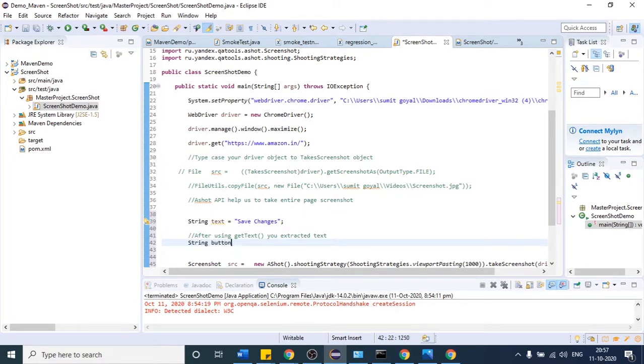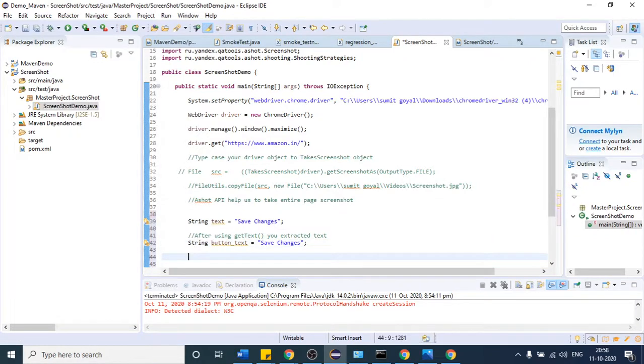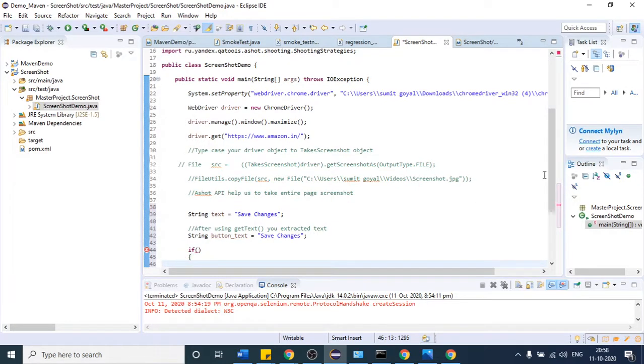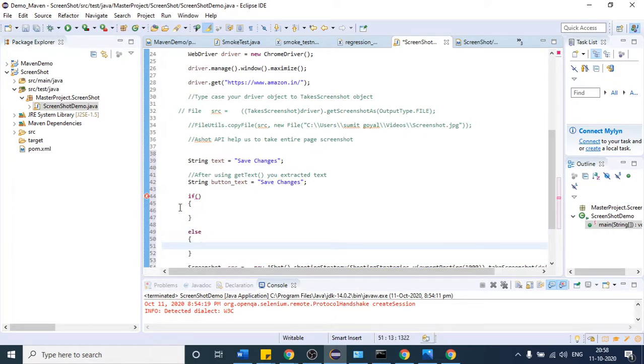Okay, so after you get the text, suppose you got the same text. You are going to get the same text after using getText. Then what you will do, you will just compare, you will provide one if else. Here I will provide if else, but when you develop the framework, you are not going to use this if else there. There we will use some other concept.